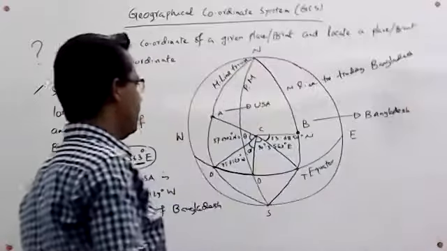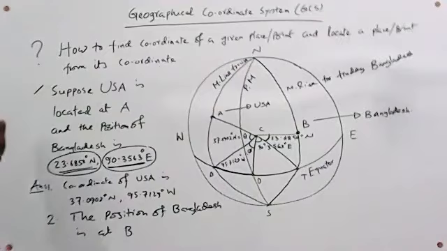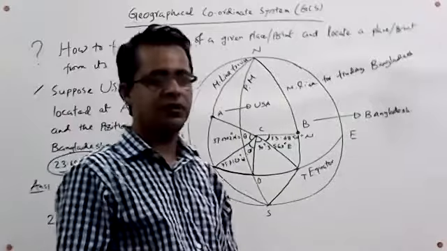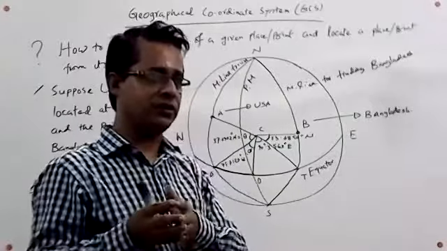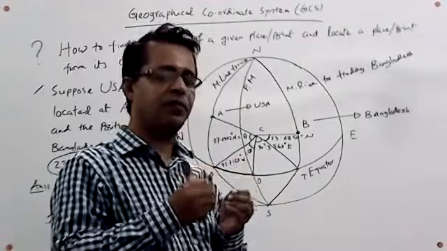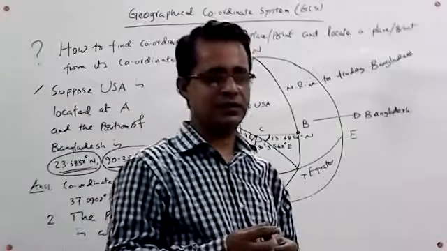So student, these were our two tasks. We have successfully completed these two tasks by the two methods. From a coordinate, we can find out the point. And given a point, we can find its coordinate or position on our surface.